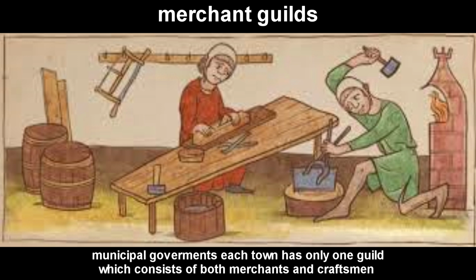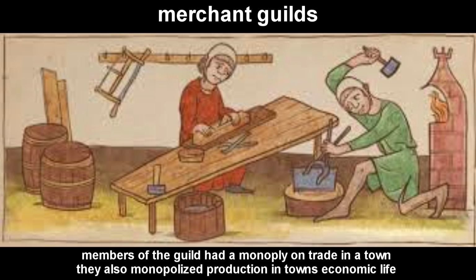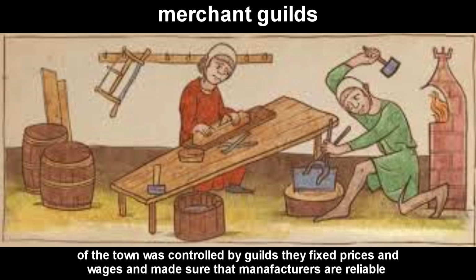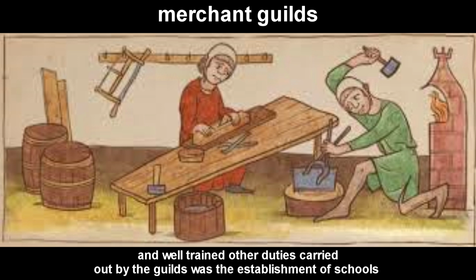Each town had only one guild, which consisted of both merchants and craftsmen. Members of the guild had a monopoly on the trade in a town. They also monopolized production in towns. The economic life of the town was controlled by guilds. They fixed prices and wages and made sure that the manufacturers were reliable and well trained.